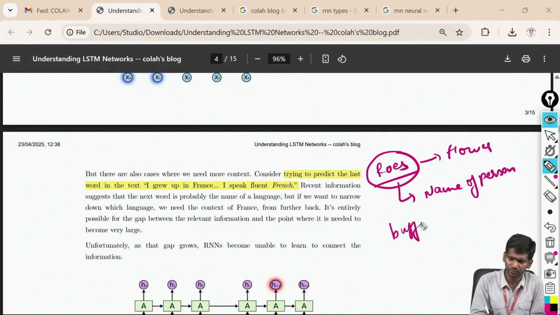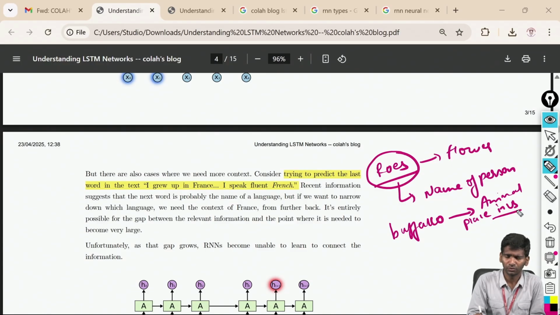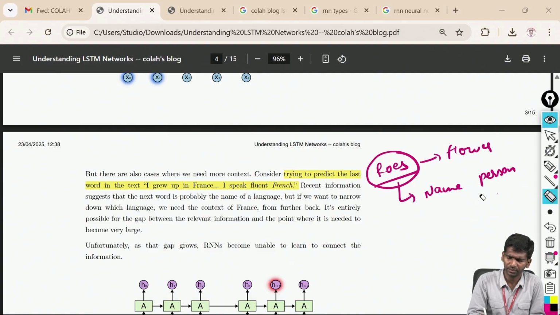Similarly, buffalo. Whenever I hear this word, generally it is an animal, but a few people say it is a place in the US. So now you tell me, how should my model understand situations like this? Situations like this are called ambiguity. This problem is called ambiguity with the words.